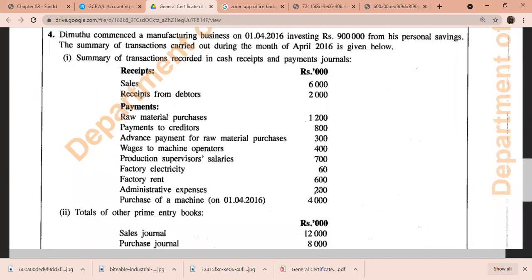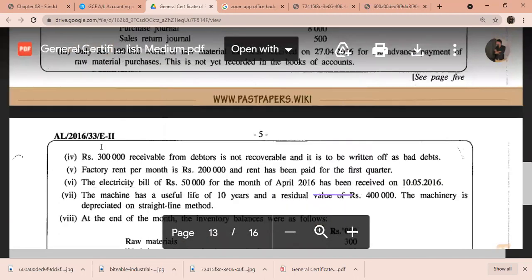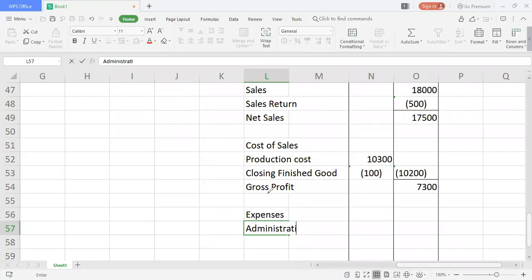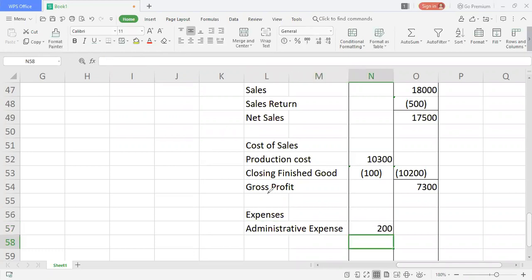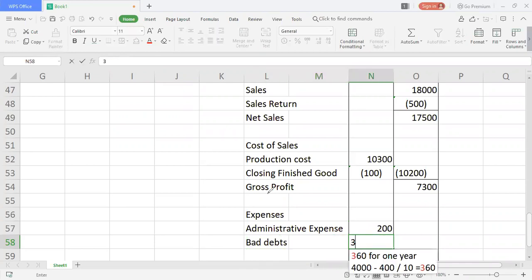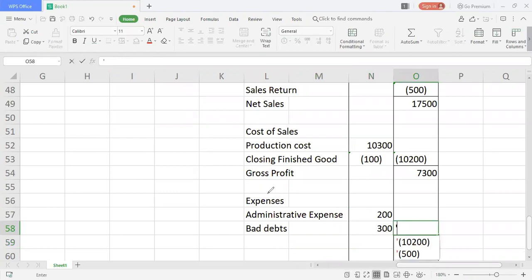One is administrative expenses. As I said, we need to take it in the income statement. And the second thing is bad debt 300, which we incurred in adjustment number 2, Roman number 4. So these are the two types of expenses which we're going to take under expenses. So I will write here administrative expense as 200. I have bad debt as 300. So we have taken all the expenses related to the income statement. I got 500 deducted. Then I get a profit.